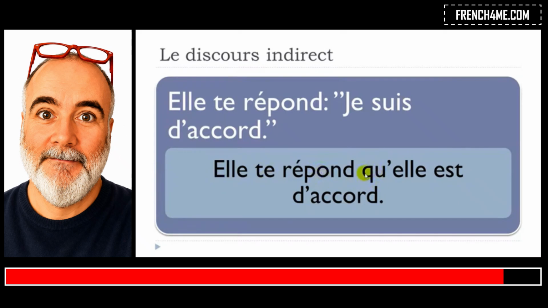Que, that, remember, that's the key thing of this discours indirect. But then in that case the e needs to go away because we've got a vowel after. So qu'elle, so je will have to be transposed to elle, of course, because the subject here is elle: est d'accord.